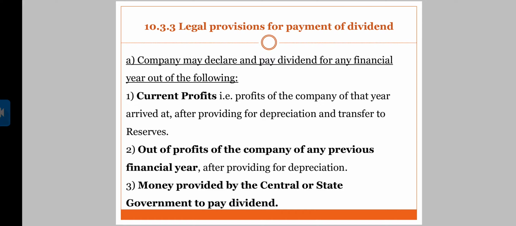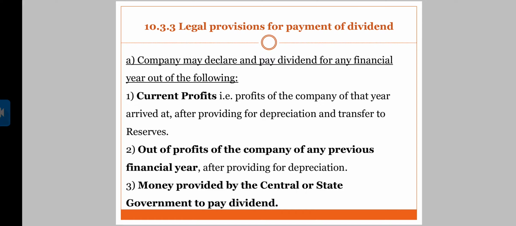We have already seen shareholders are the residual claimants in terms of returns on investment and at the time of winding up of the company. So yes, I can say after providing for depreciation, after clearing all their debts, after transferring to the reserves, from that remaining amount the company pays dividend for that particular year.